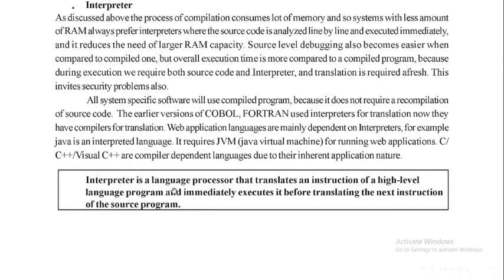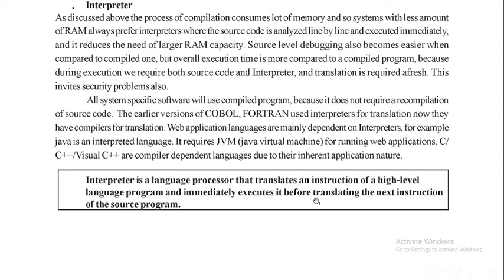Interpreter. We can write this definition, it is enough. An interpreter is a language processor that translates an instruction of a high level language program and immediately executes it before translating the next instruction of the source program. If you observe, it translates the high level language program and immediately executes it. Immediately it executes it.